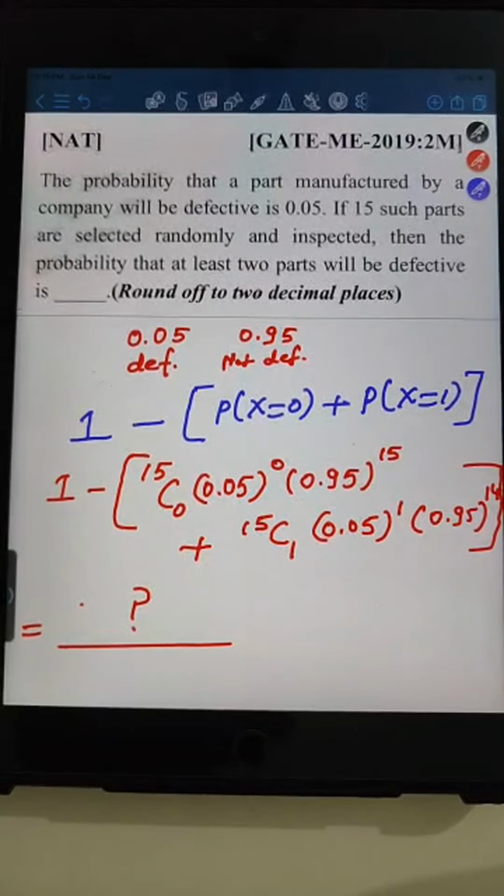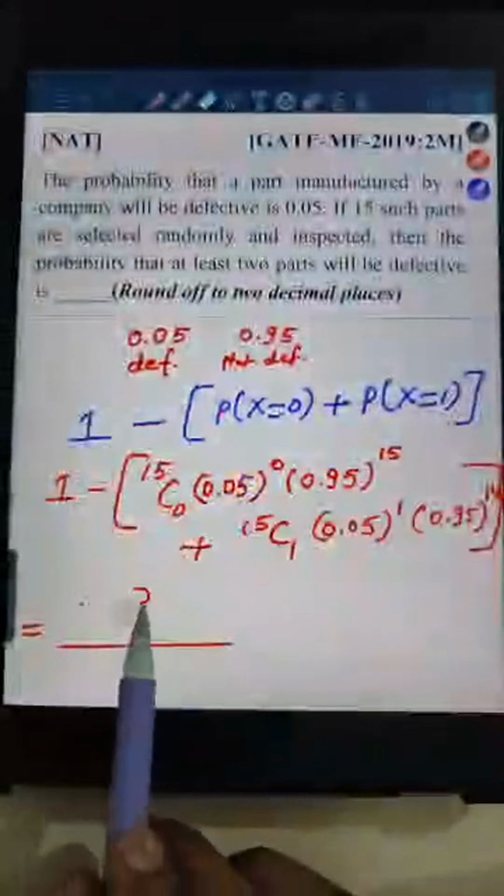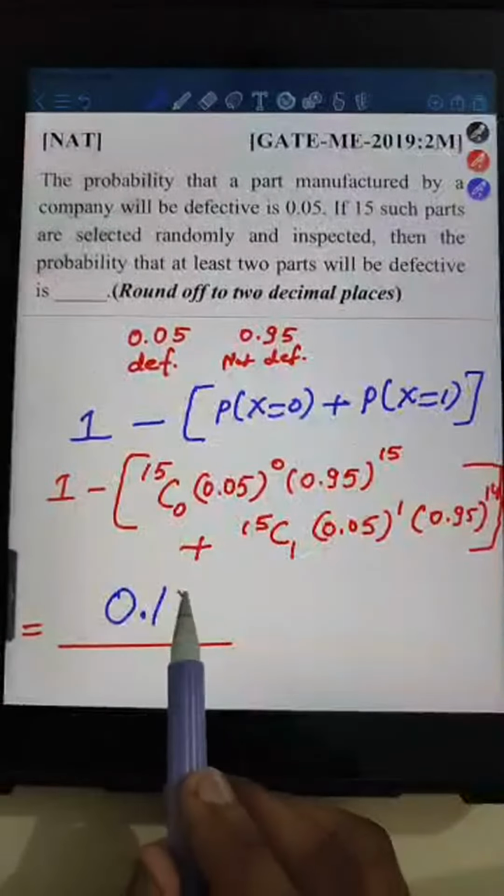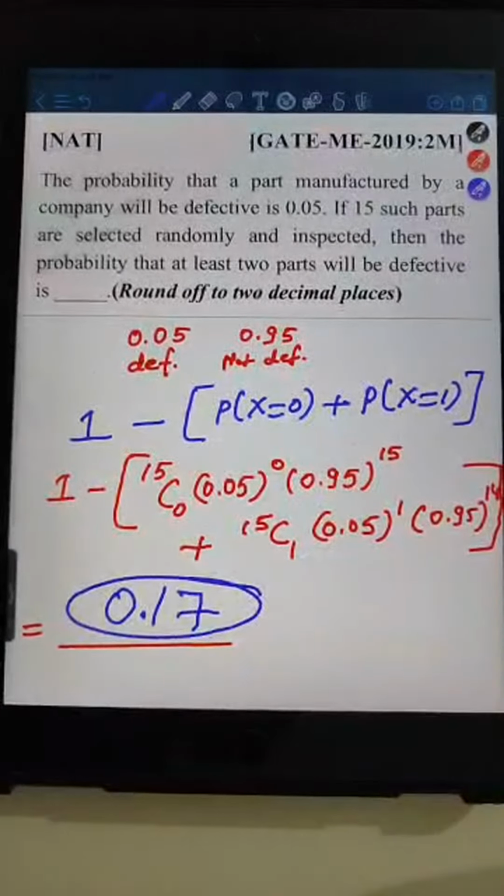ठीक है. तिलक राज इज टेलिंग 0.17. Yes Tilak, you are correct. The answer is 0.17. 0.17, right? If you solve using calculator, because यहाँ पे decimals involved हैं, तो आपको calculator use करना पड़ेगा, then you will get the correct answer as 0.17, right? Okay. Now, if this question is clear, can we move to the next one? Anyone has any doubt regarding this?